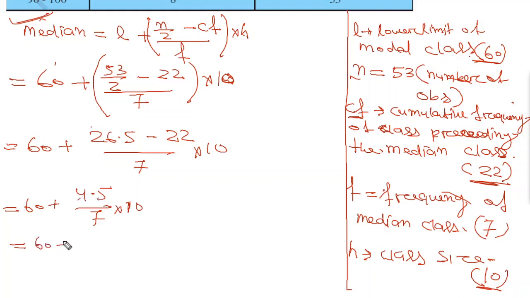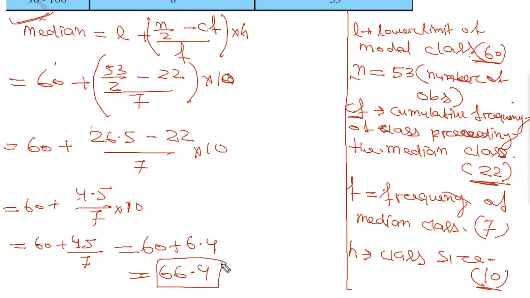So 60 plus 45 by 7, which will be equal to 60 plus 6.4, so it will be 66.4. So this will be here the median of the data given.